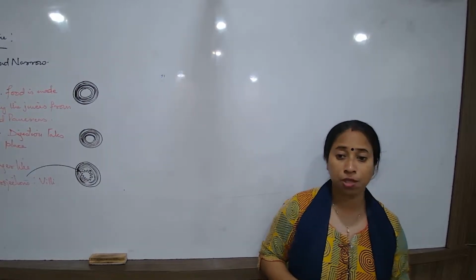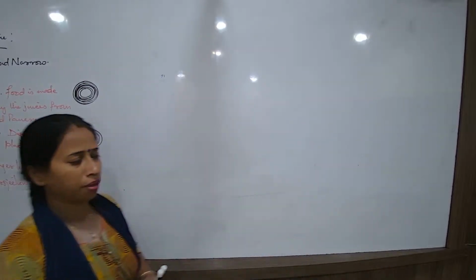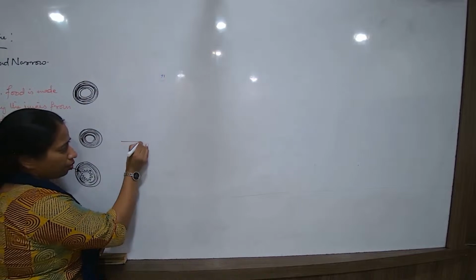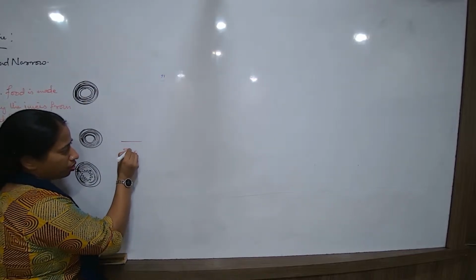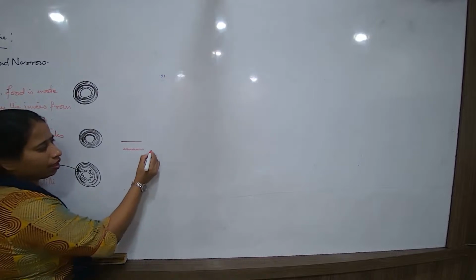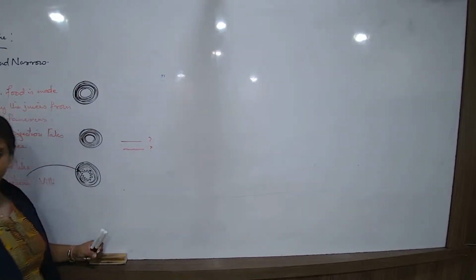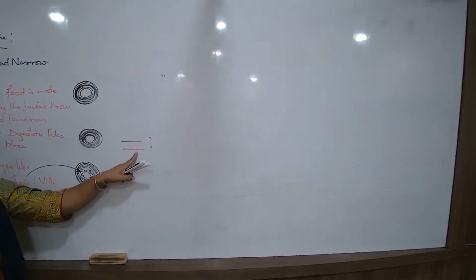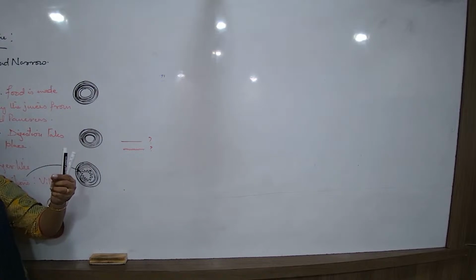I talk about a spring. Say suppose I talk about a wire, this one, and then I talk about a wire like this, a spring like this. Will the length of both be the same? No. When I stretch this, it may have a length of 20 centimeters.